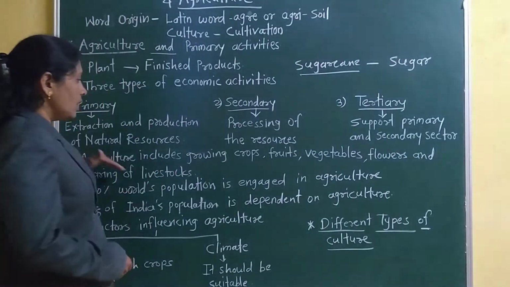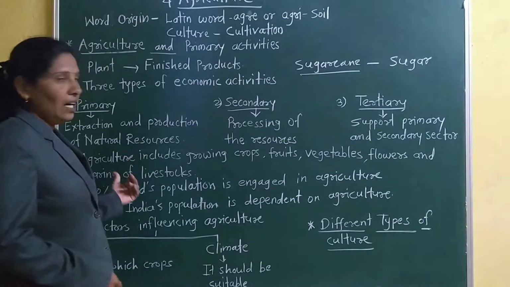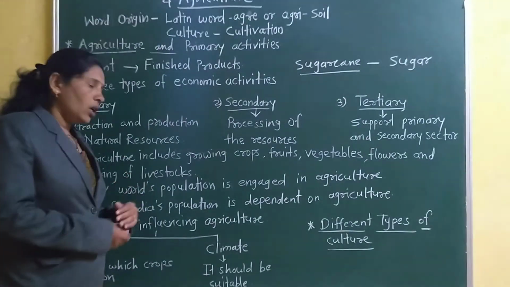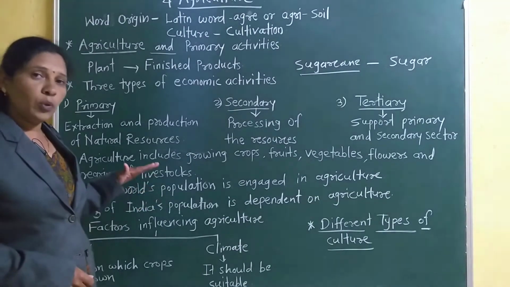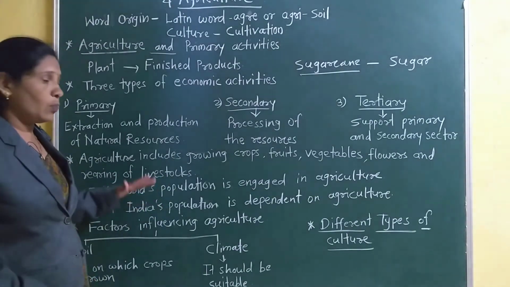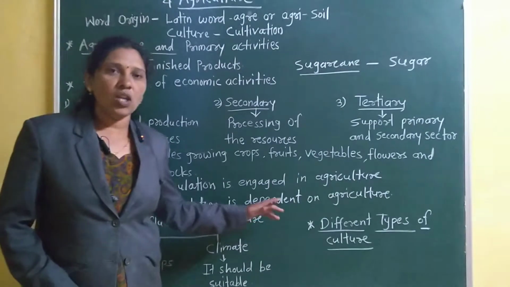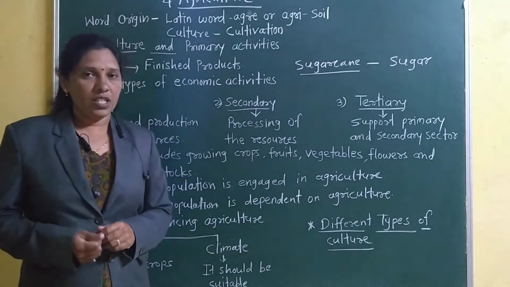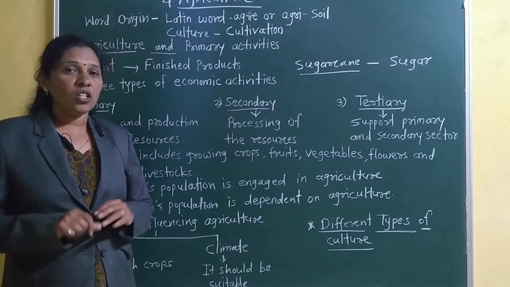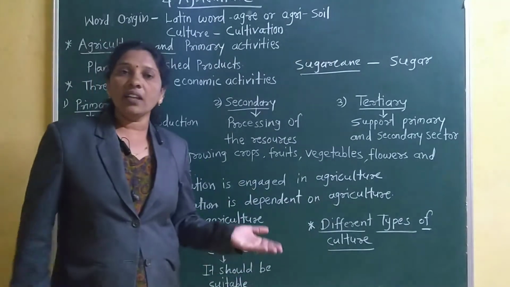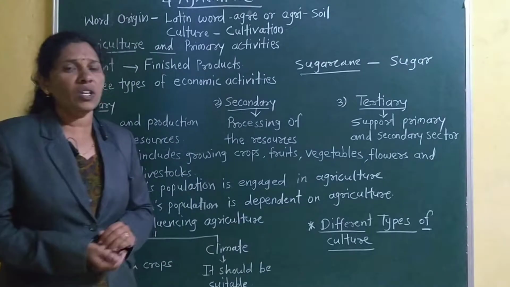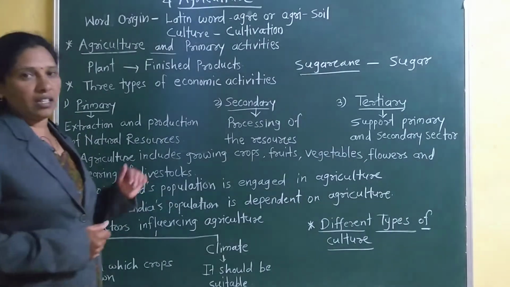All these things are included in agriculture. 50% of the world's population is engaged in agriculture activity, means half of the population is engaged in agriculture.